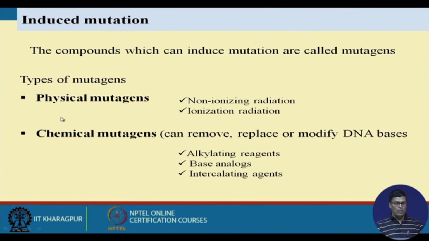So now we have different types of mutagens. We have physical mutagens, we have chemical mutagens. Among physical mutagens, we have non-ionizing radiation and ionizing radiation.